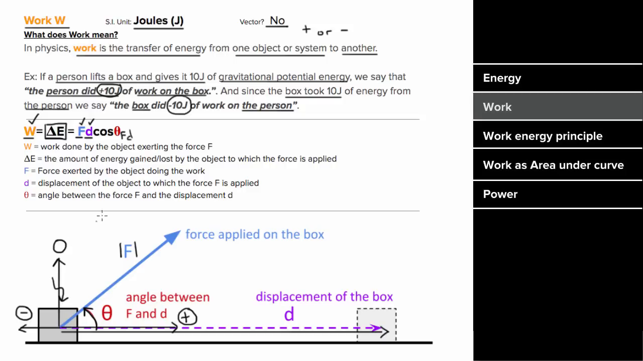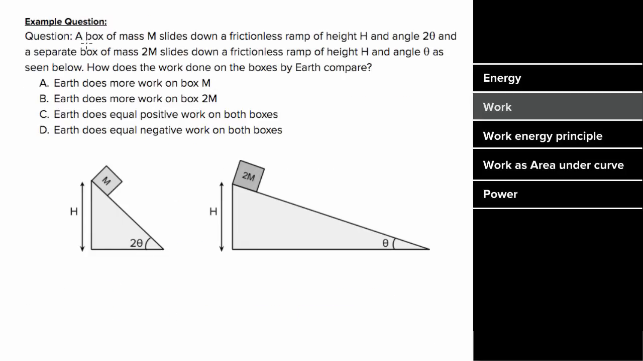So what does an example problem involving work look like? Let's say a box of mass m slides down a frictionless ramp of height h and angle 2 theta, as seen in this diagram here, and a separate box of mass 2m slides down another frictionless ramp of height h and angle theta, as seen in this diagram here. And we want to know how the work done on the object by the Earth compares for each case.